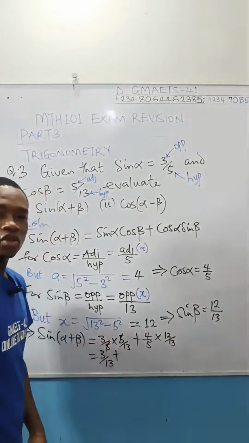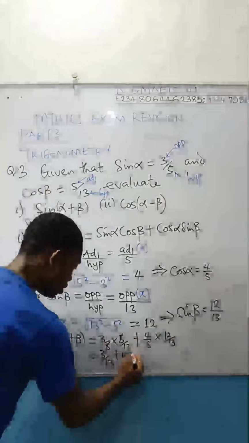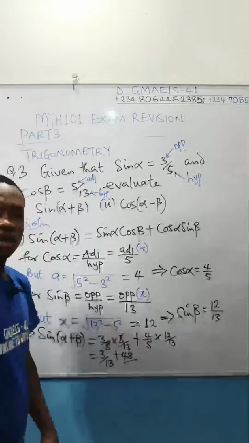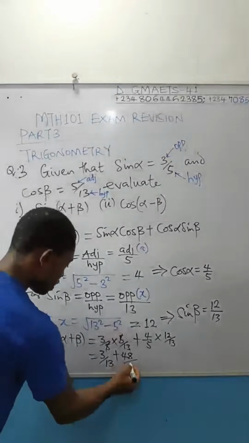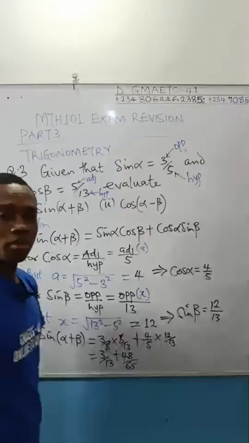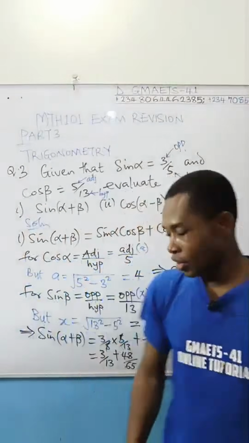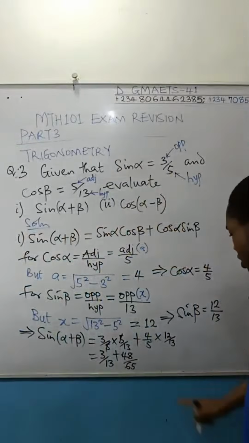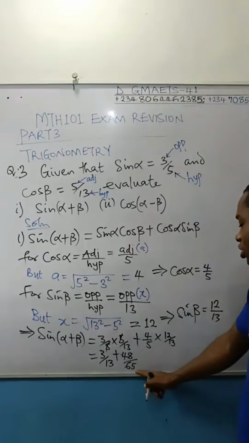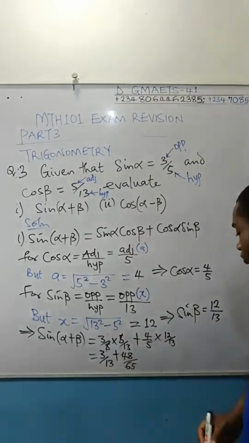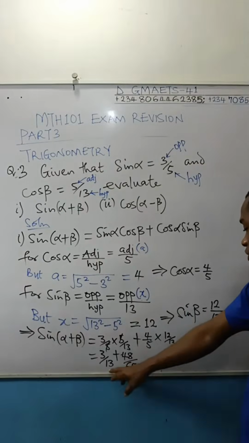multiply this out. 4 times 12 is going to give you 48 over 5 times 13, which is 65. Then work out the LCM of these. 5 times 13 is 65. Look at these two terms.